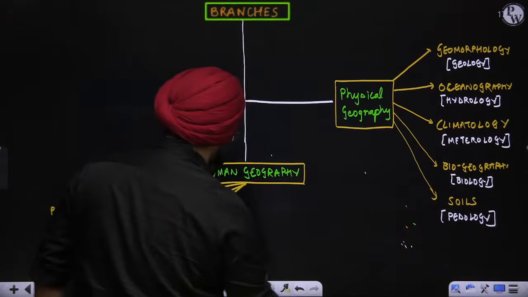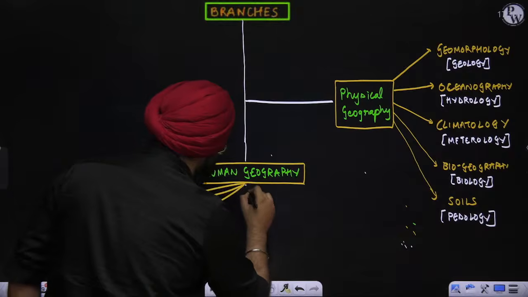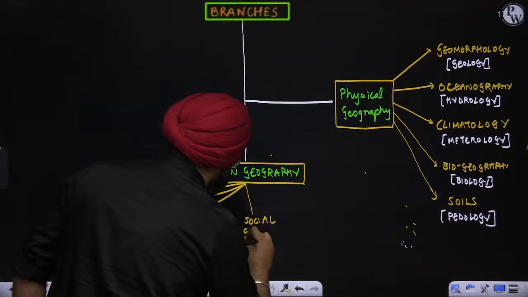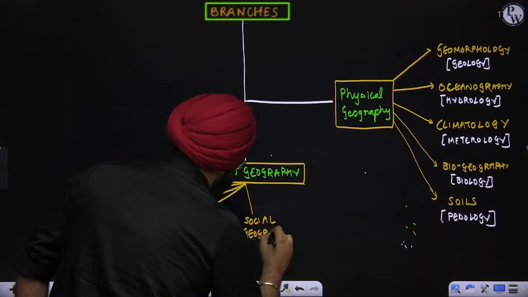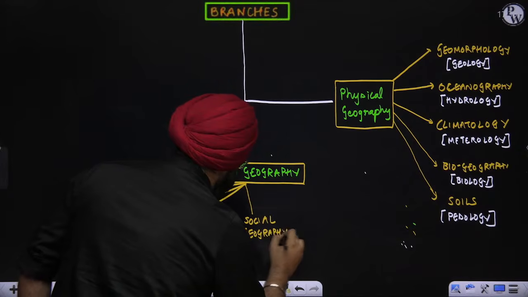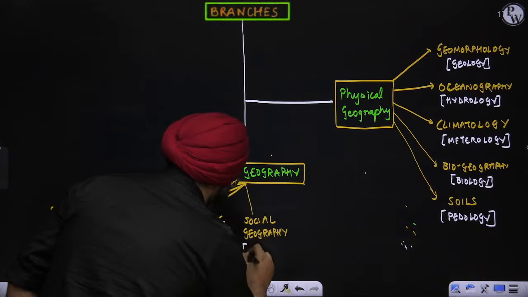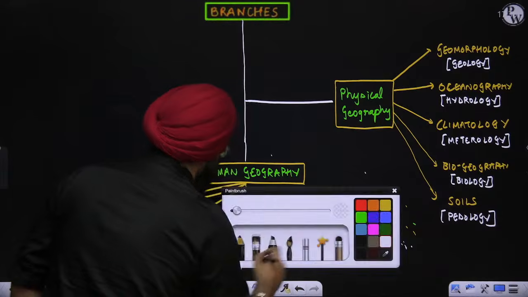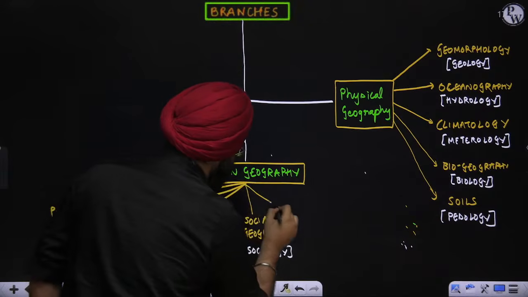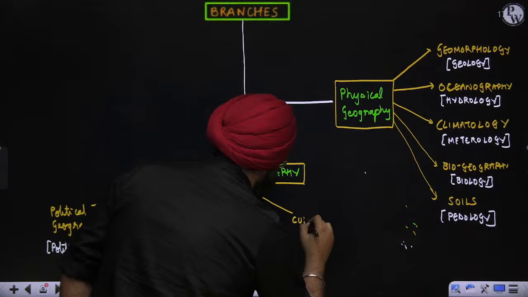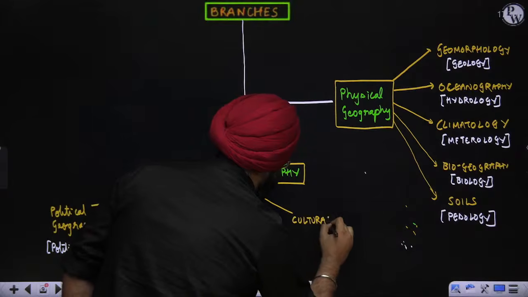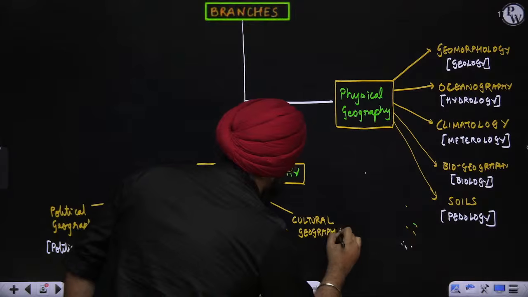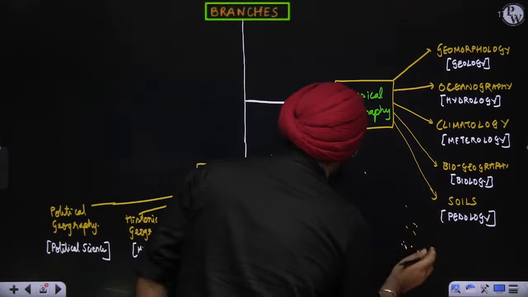Now you have an aspect where social geography comes. Social geography is taken from sociology. Now, there is another aspect, cultural geography. This has been taken from anthropology.